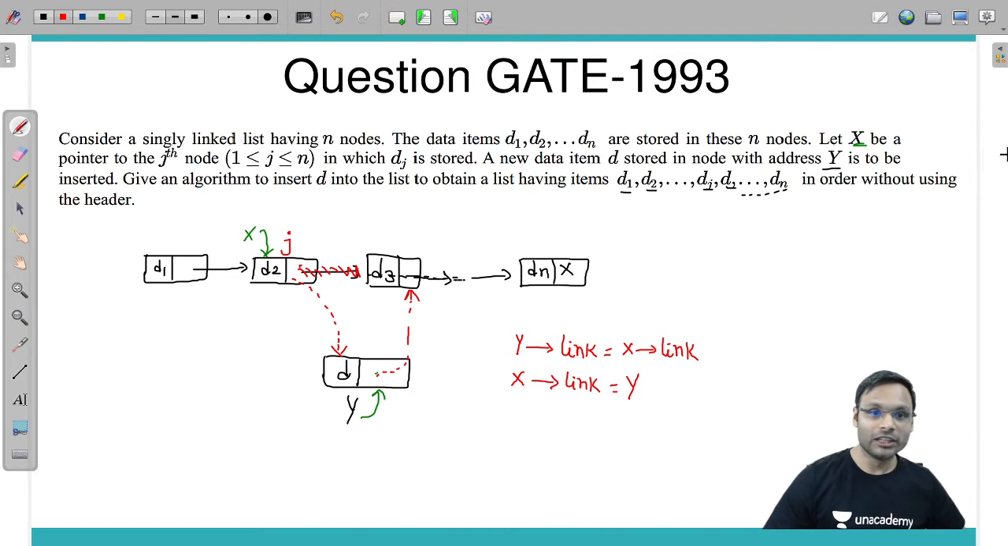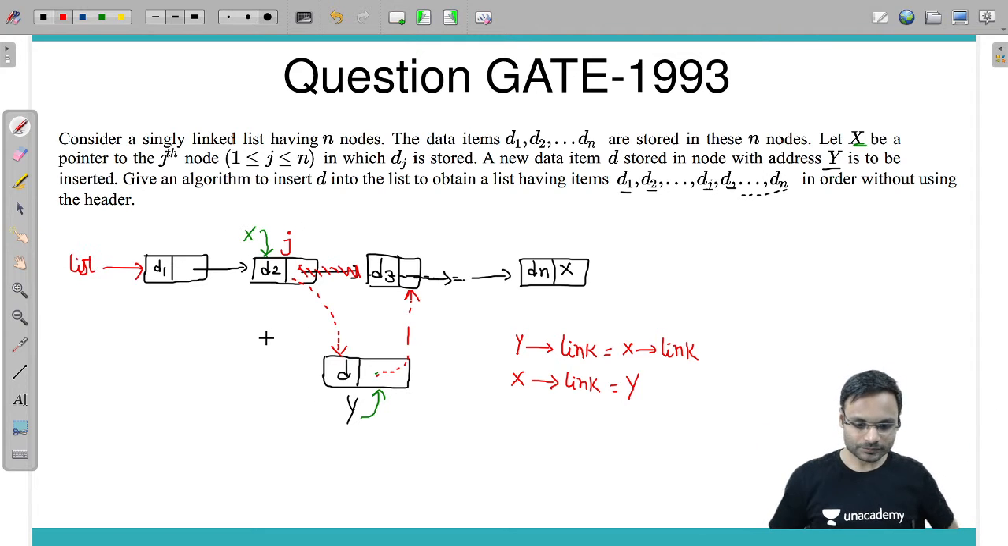Because I have not used the header. Yes, I haven't used the header. Look at this. I haven't used the head pointer or header of the list. I haven't used the list pointer at all. I have used only the x pointer and y pointer, and my work is done. Great, amazing.